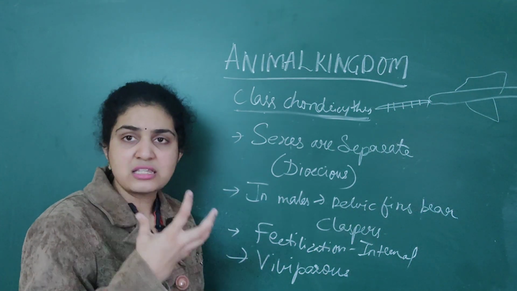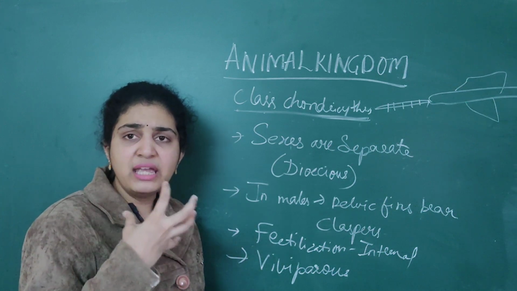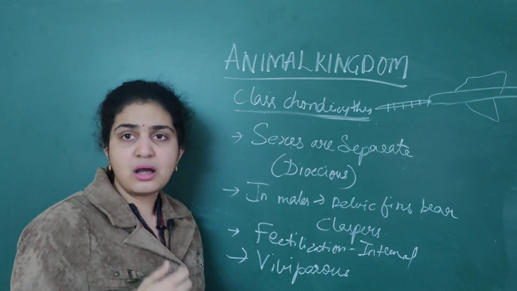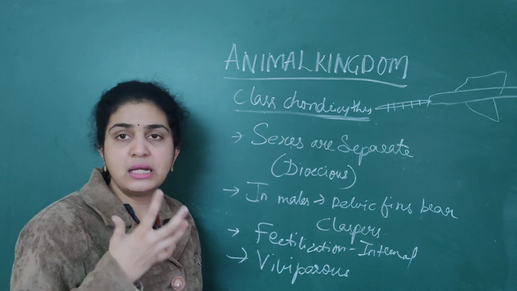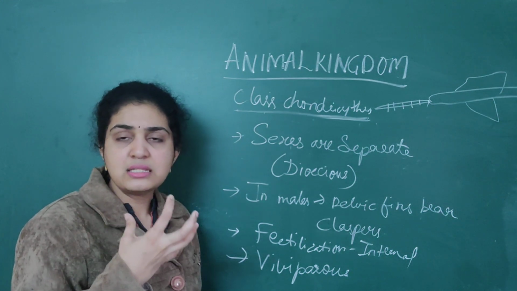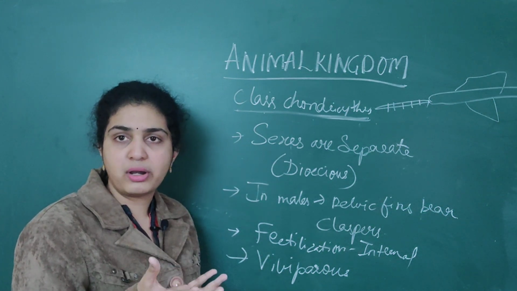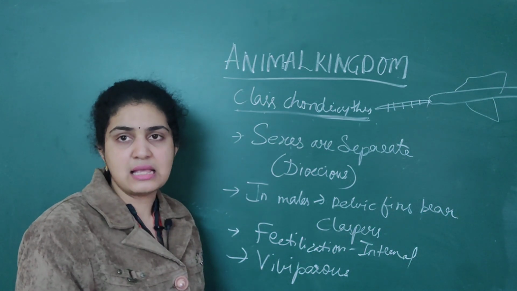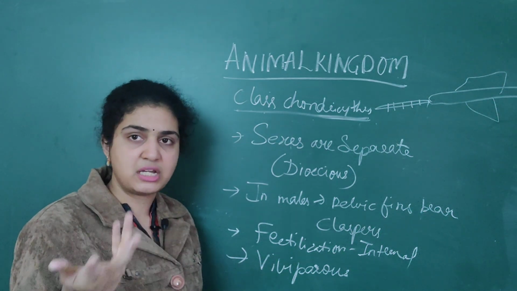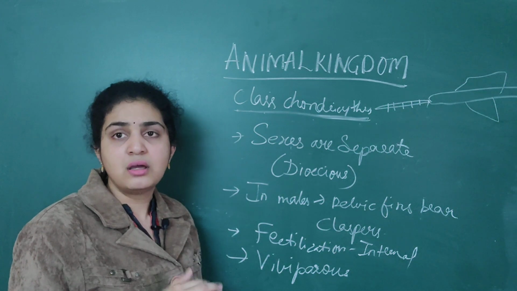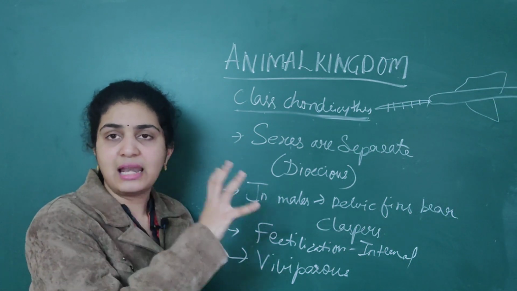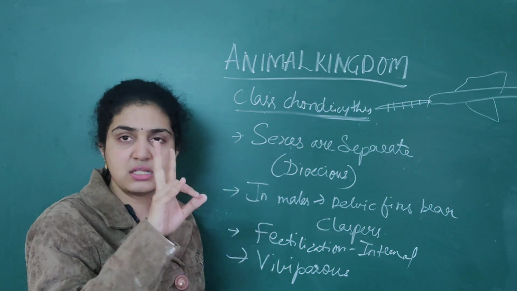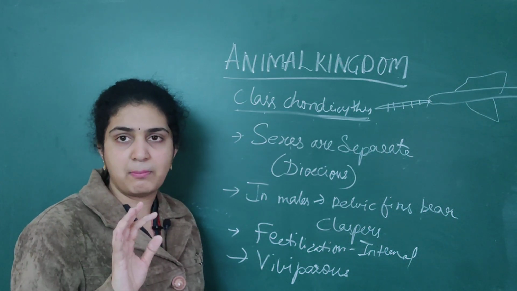Next the circulatory system: a two-chambered heart. Then placoid scales on the body. Body, heart, respiration, mouth, everything is done. Then the specific features, electric organs and poisonous sting. These are the two specific features you should remember.